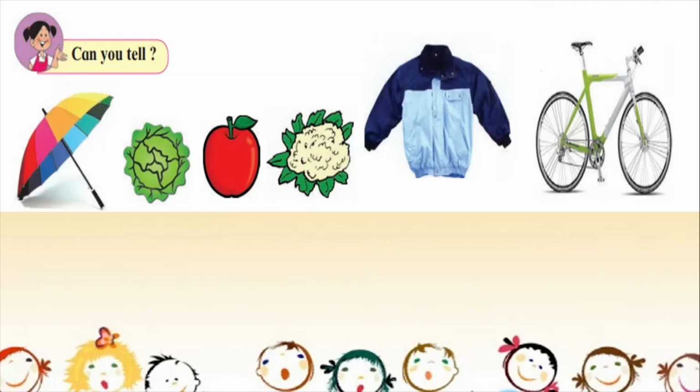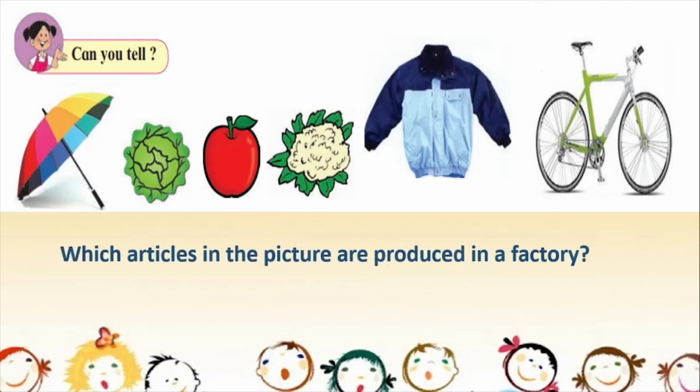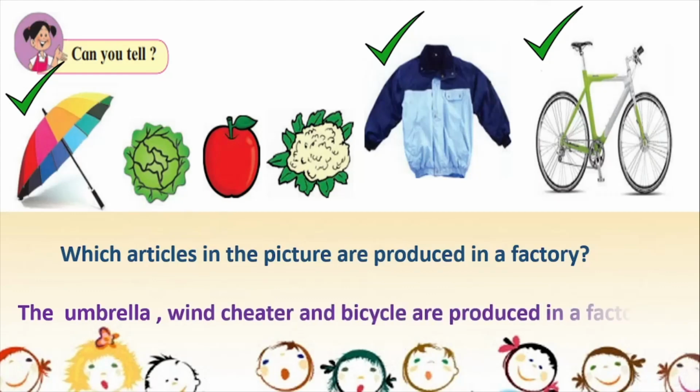Okay, now let's see the next question that they have for us. Which articles in the picture are produced in a factory? So now the three things that you can see which are greenish, that is the cabbage, the cauliflower, and the red color apple, they are produced on the farm. So what things are there which are produced in a factory? So we have the umbrella, the wind cheater, and the bicycle, which are articles which are produced in a factory. Okay, so the umbrella, wind cheater, and bicycle are produced in a factory.